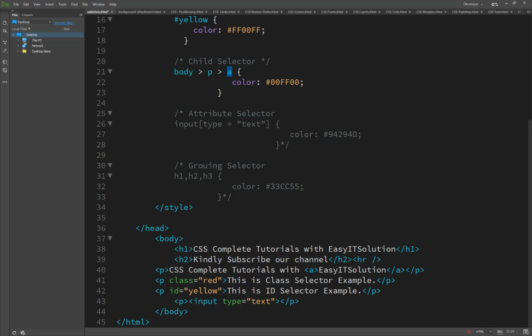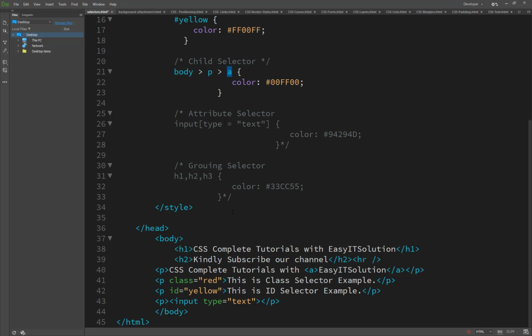So it applies only to this one, because inside the body it finds the first priority of the paragraph. Inside the body here there are 3 paragraphs, 1 2 3, and of course a 4th paragraph here, but it only applies to the anchor inside the paragraph.